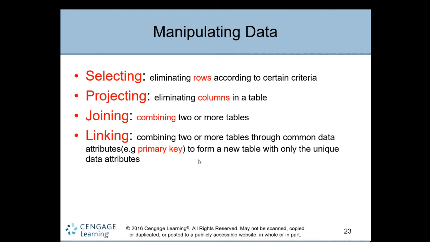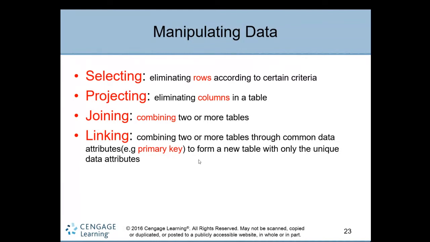The database management system, with the help of programs, will select the rows according to the conditions and criteria of the users. Just remember, eliminating rows according to certain criteria means extracting rows for viewing.